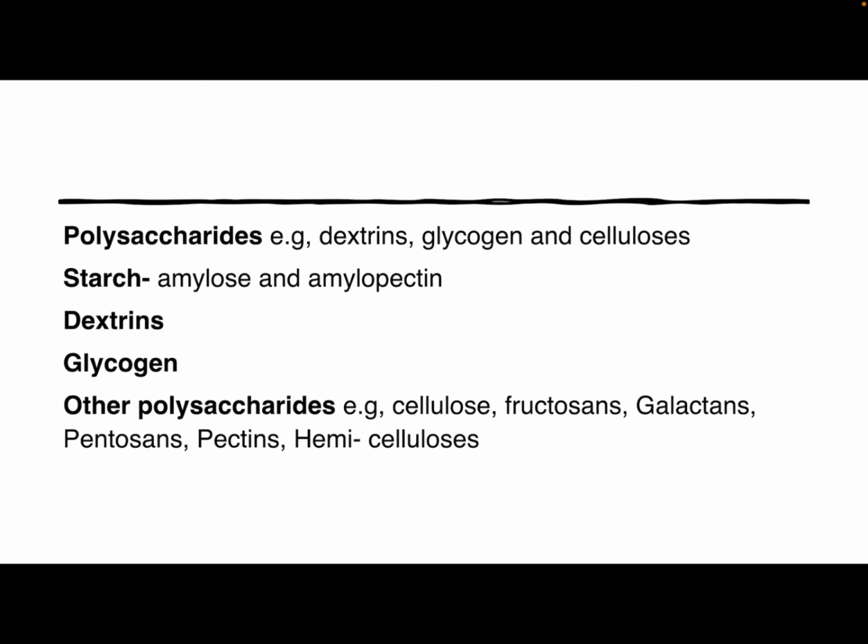Then other polysaccharides. Many other polysaccharides are present in varying amounts in many plant foods. They are cellulose, fructosans, galactans, pentosans, pectins and hemicelluloses. All these are not acted upon by the digestive juices in the human intestinal tract. They help to increase fecal bulk and prevent constipation. Thus, fiber or roughage consists of cellulose and hemicellulose. It contributes little to nutritive value. It helps in stimulation of peristaltic movement, and there is a reduction in the time the waste food stays in the colon.